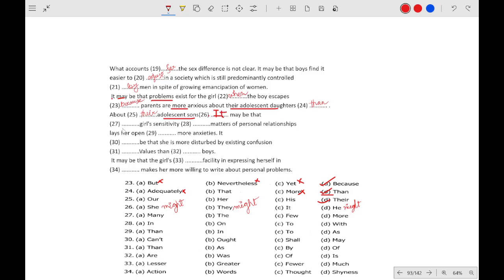It may be that dash girl sensitivity dash matters of personal relationships. It may be that the girl sensitivity. Many girl sensitivity, few girls, more girl sensitivity? "The" will be the correct one; you can clearly see the.